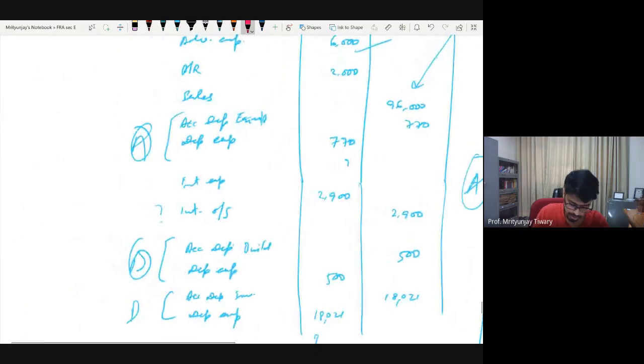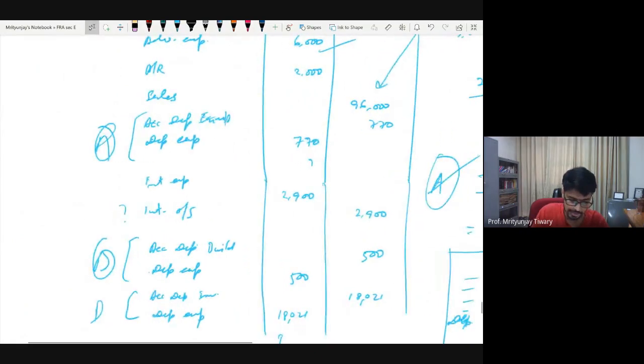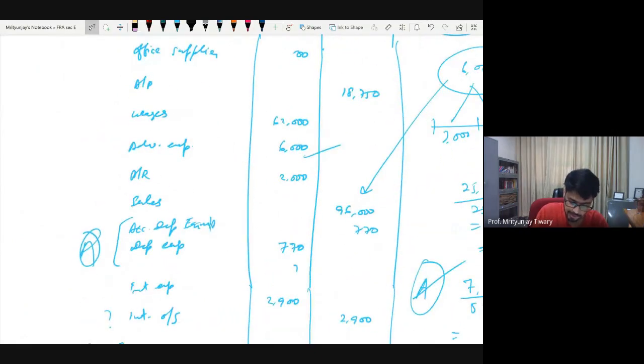So what did we do? We wanted to break this advertisement here. We are not saying 6,000 is an expense. We are saying only 3,000 is an expense, and the remaining is our asset. So we will call it prepaid advertisement asset, and then give the 3,000 on the debit side. Fine. Any issues up till here? सब समझ आ गया? Okay, cool.